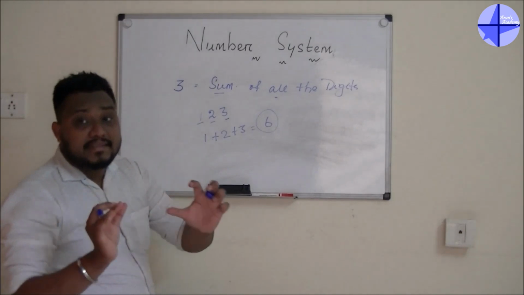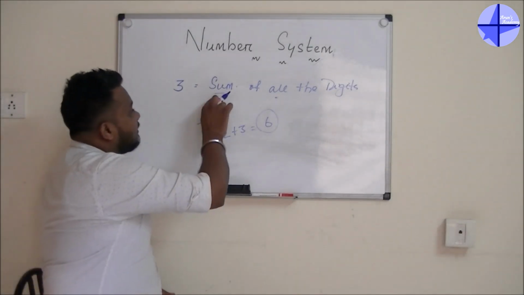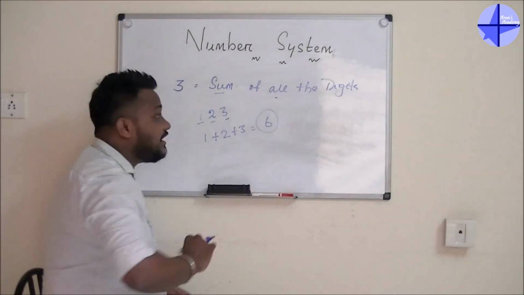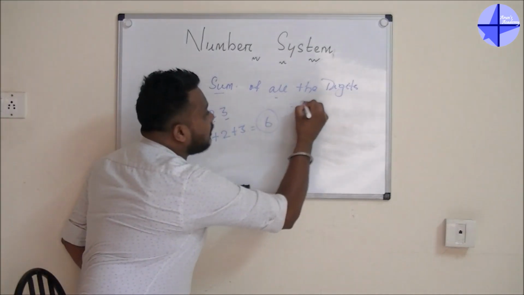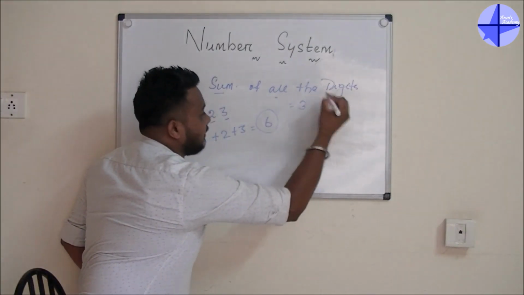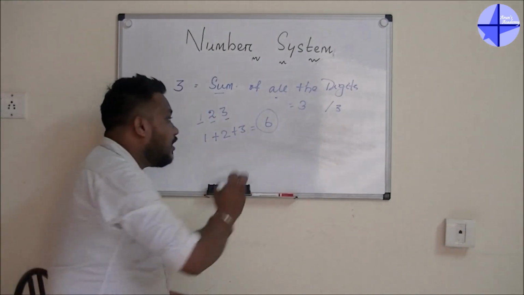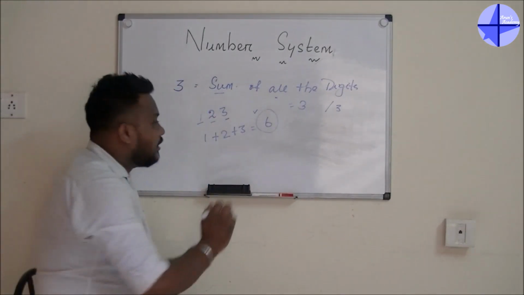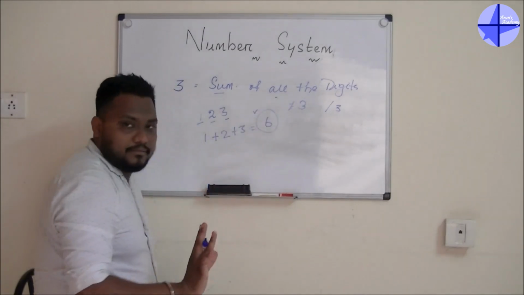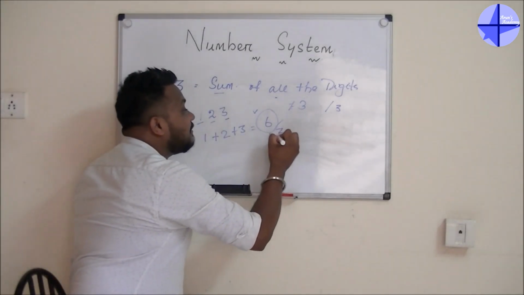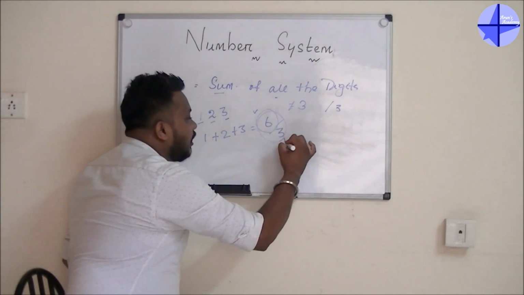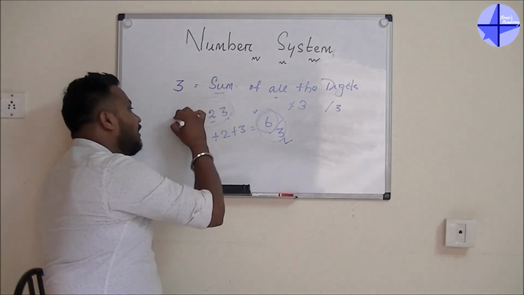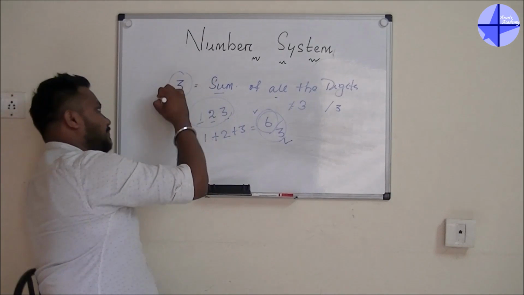But what is the exact logic? The logic is, if the summation of all the digits is equal to 3 or divisible by 3, then the number is divisible by 3. Now what did we get? We got 6. So 6 is not equal to 3, but 6 is divisible by 3. So 100% the number is divisible by 3.